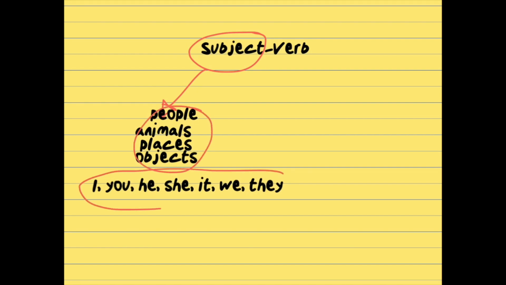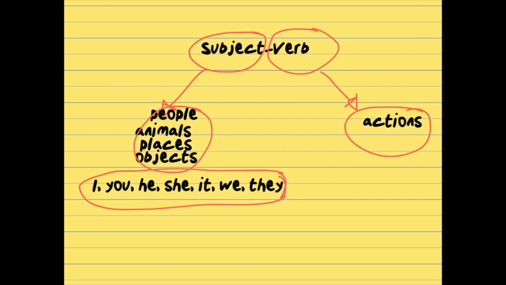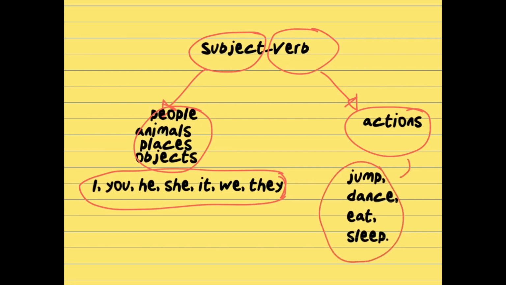You already know them. The verbs refer to an action. For example, jump, dance, eat, sleep, etc.